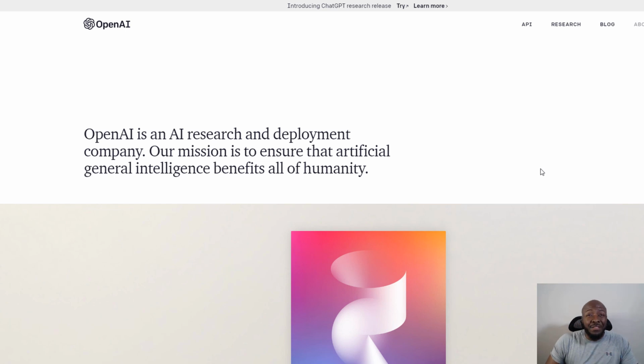Now, if you don't have access to this, you do want to go ahead and get access to this. And you also want to try to use it at off-peak times of the day, I guess you would say, because I have seen where I tried to log into it and you're unable to get into it if a lot of people are using it at the same time. Usually in the evening, after people are getting off of work, people are getting out of school, that's when I've seen most of that happen.